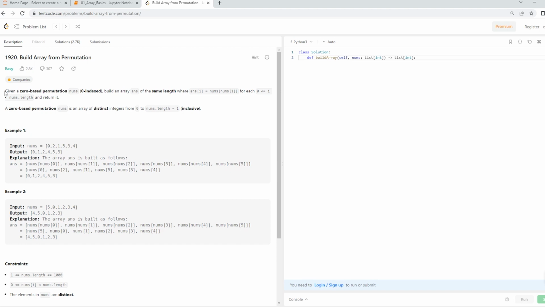It says, given a zero-based permutation starting from 0, build an array answer of the same length where the swapping is done. If you do not understand what is written over here, directly go to the examples. Here the input is this array, and what they have done is replaced the values. Understand this: replace the values that we have with the elements.